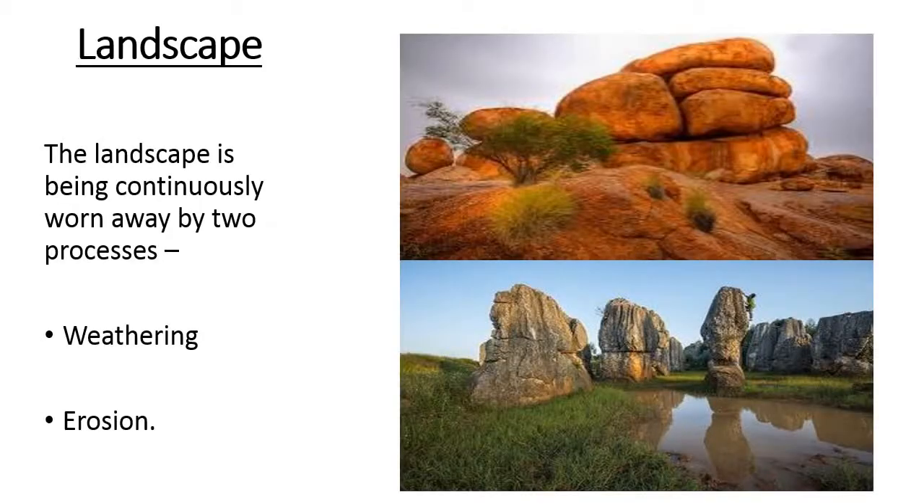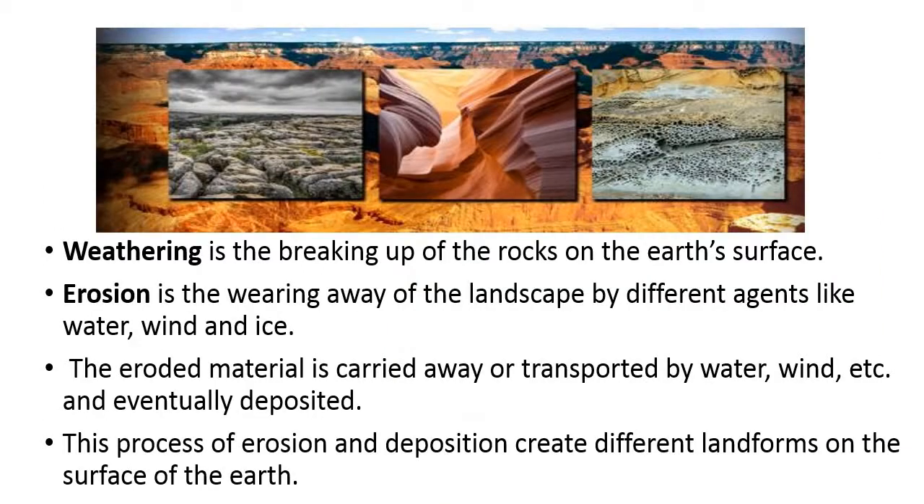Today we are going to study major landforms. Any of the landforms is formed by two processes. The landscape is being continuously worn away by these two processes, and they are weathering and erosion. Now, what is weathering and what is erosion?